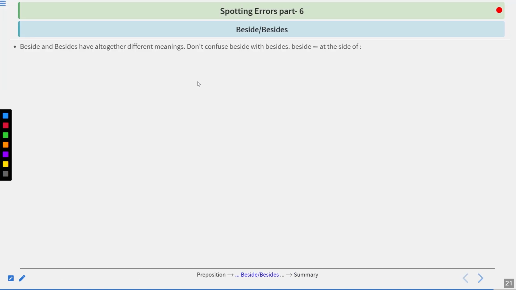Beside and besides. Beside and besides have altogether different meanings. Don't confuse beside with besides. Beside means at the side of. With beside we talk about place. Example, he was sitting beside Sarla. So here we're talking about place. Besides means in addition to or as well as. He has a car besides a motorcycle. A synonym of besides is apart from. And you can also say plus.